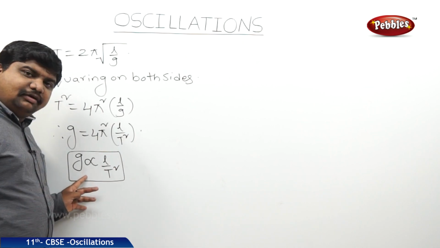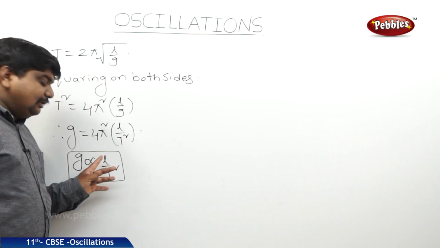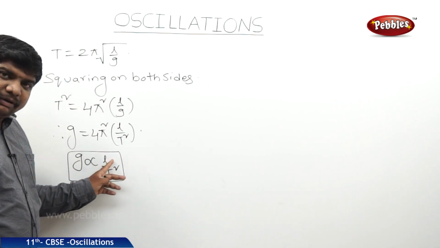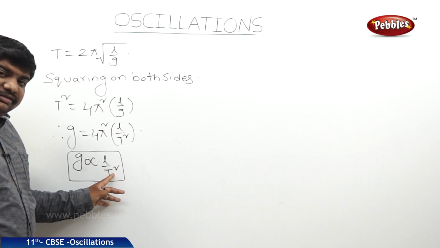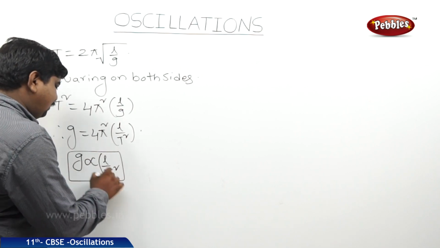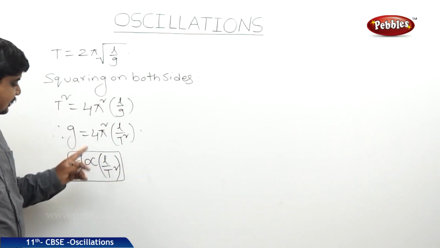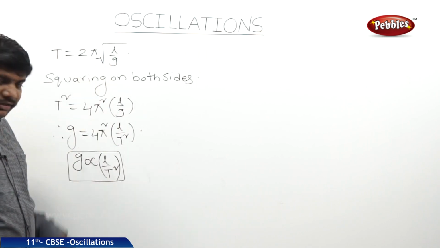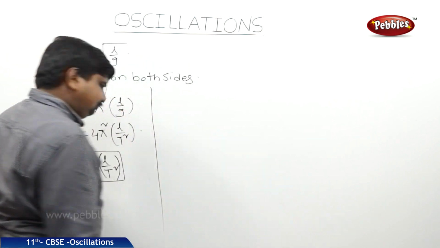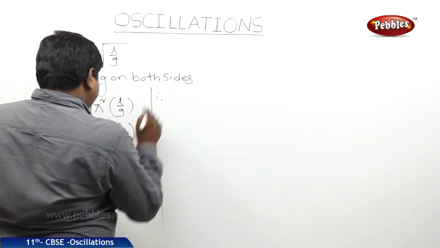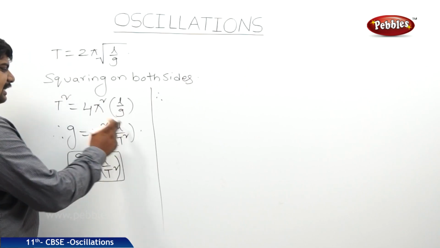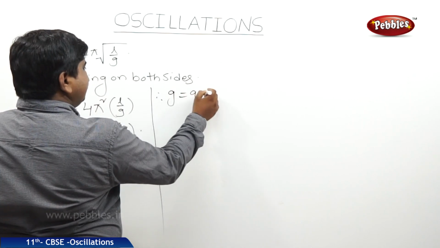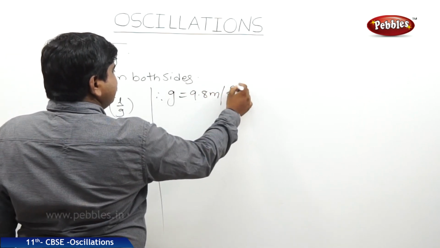So, if you want to find out the acceleration due to gravity with the help of a simple pendulum, g is directly proportional to L and g is inversely proportional to T square. The graph of L versus T square is very important to find g, the acceleration due to gravity, with the help of a simple pendulum. Let us suppose we should find out the L value. So, g is equal to 9.8 meters per second square.